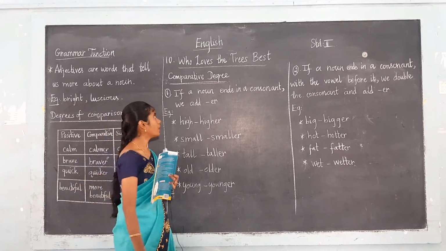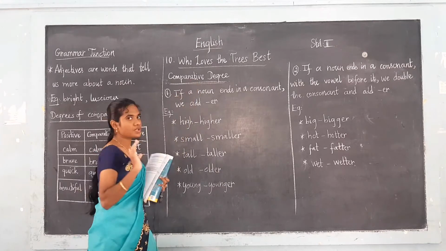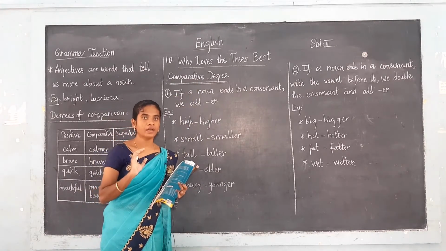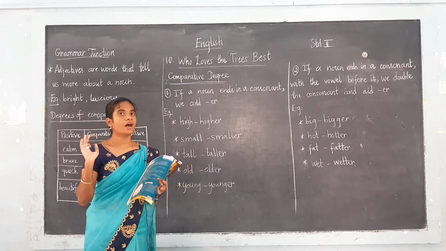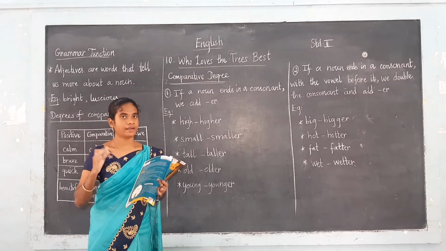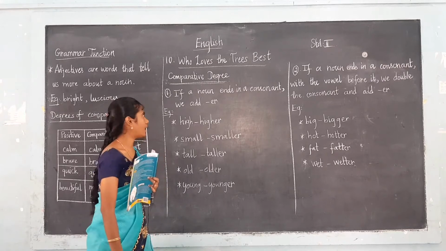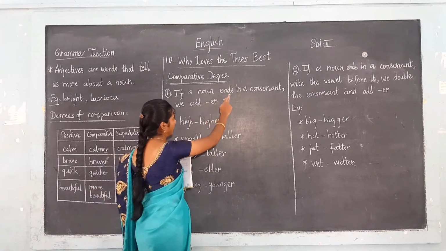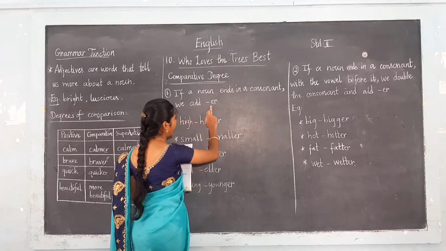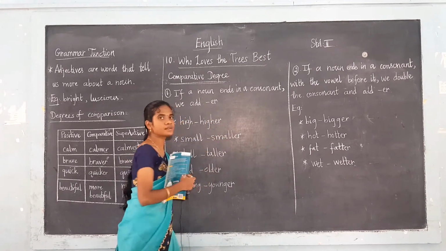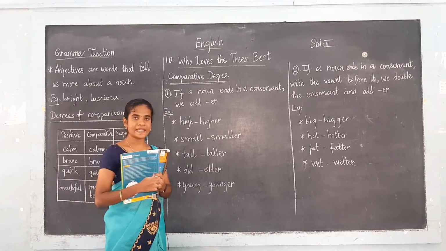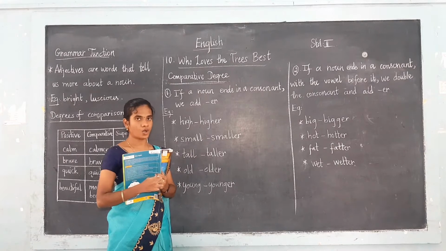Now we are going to see the comparative degree. For that we have to add er or ier at the end of the adjective. Let us see the rules for where to add er. If an adjective ends in a consonant, we add er. What is a consonant? All letters except the vowels are known as consonants.